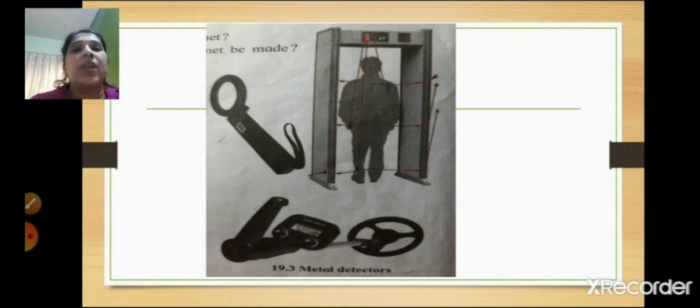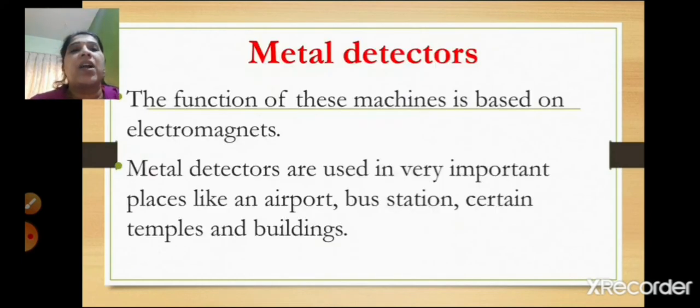So we are going to study now about metal detectors. The function of these machines is based on electromagnets only.